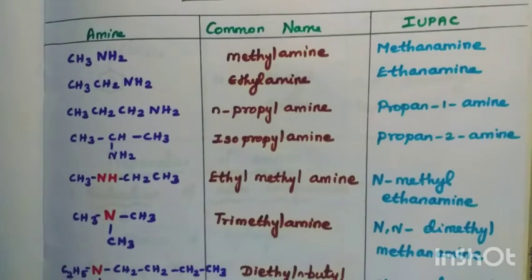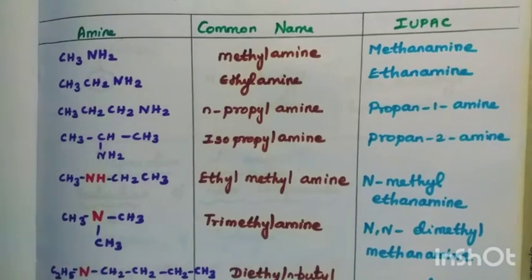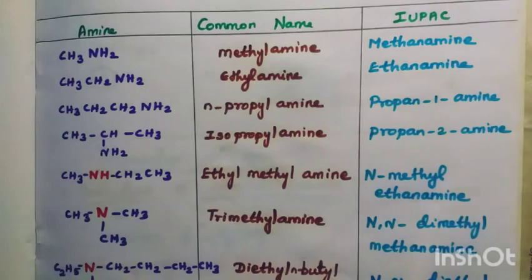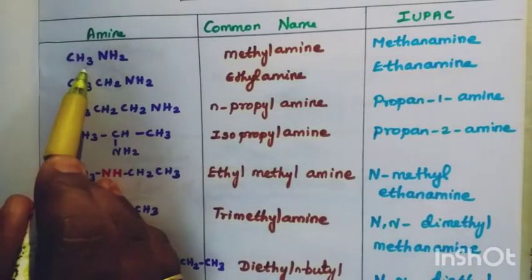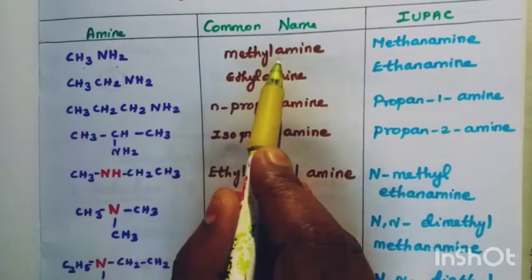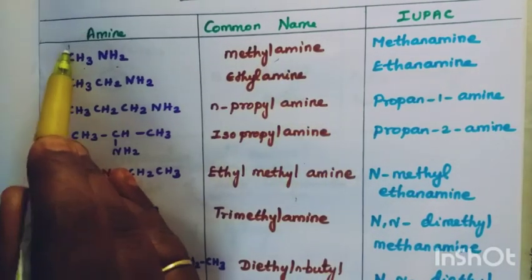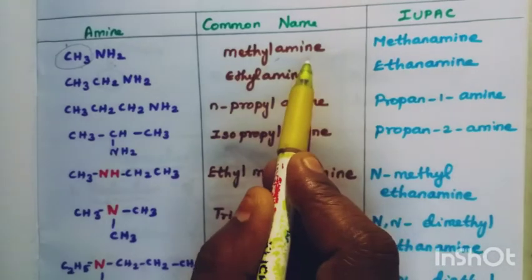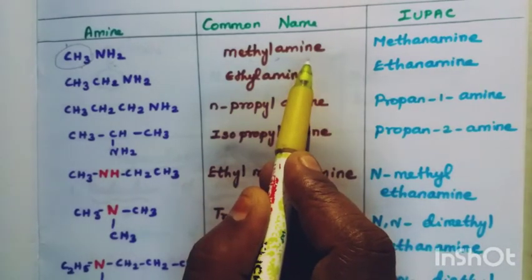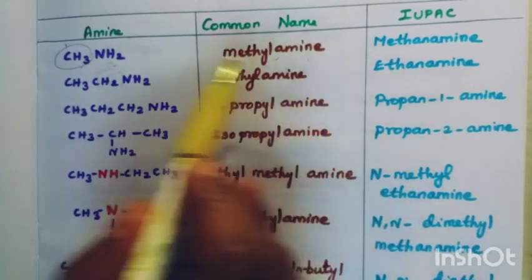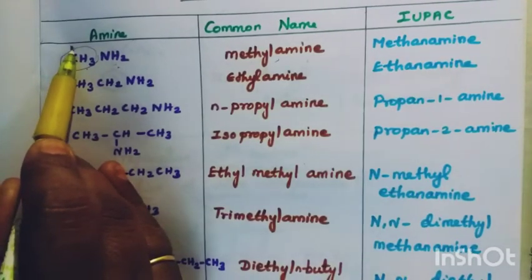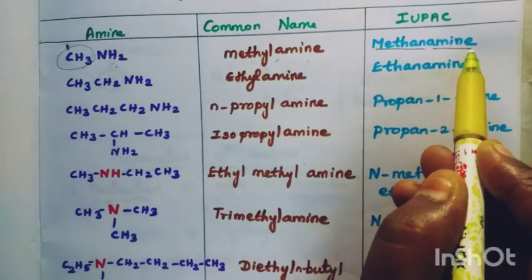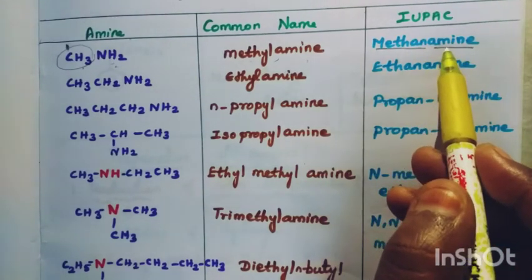Now we are going to see some of the compounds. How to write that? Amine. CH3NH2. Common name. How to write the common name? Methyl amine. 1 carbon, so methylamine. How to write the IUPAC name? Alkane plus amine. 1 carbon, so methane. E is replaced by amine.